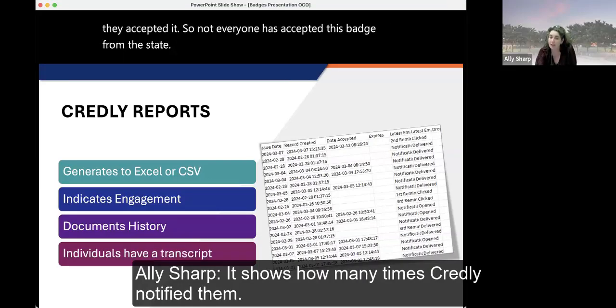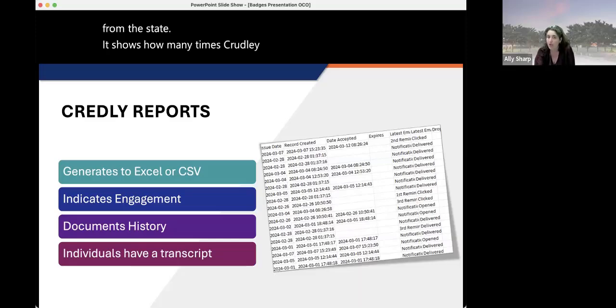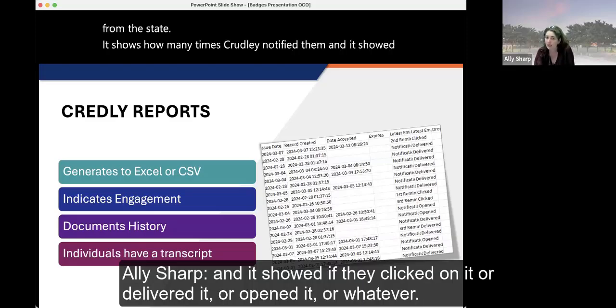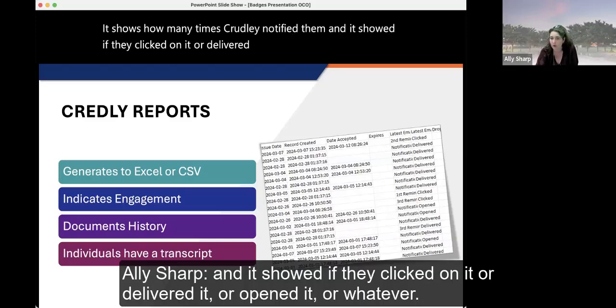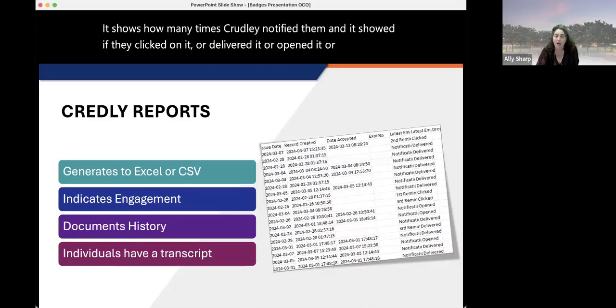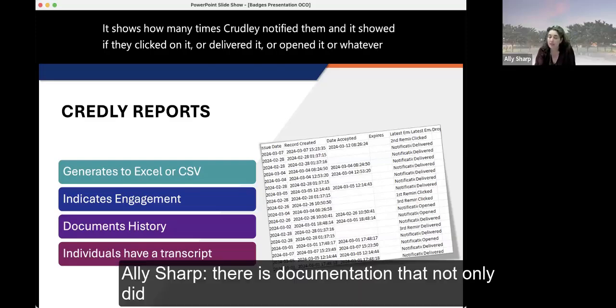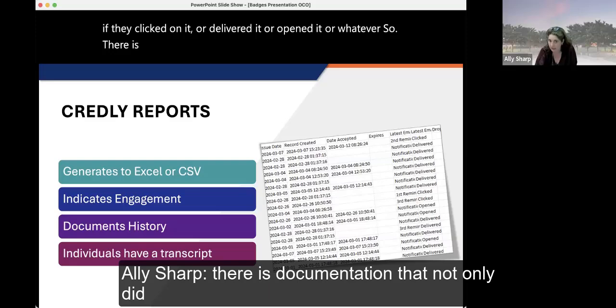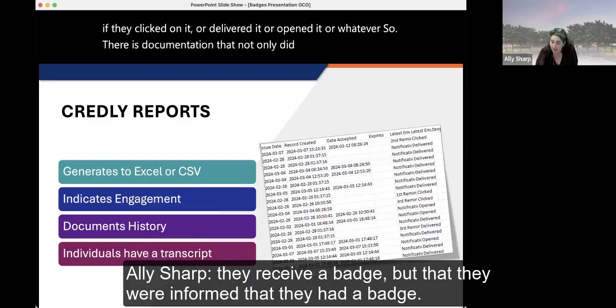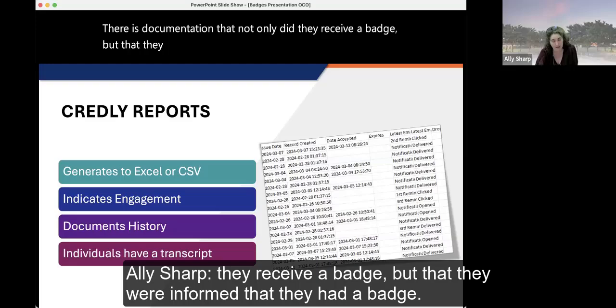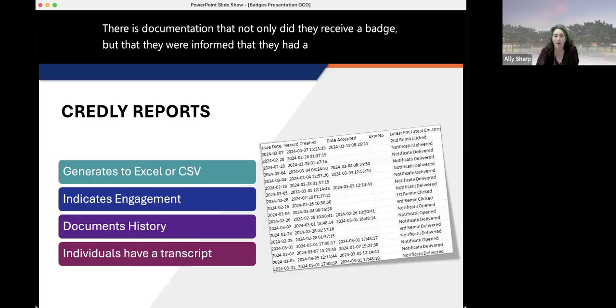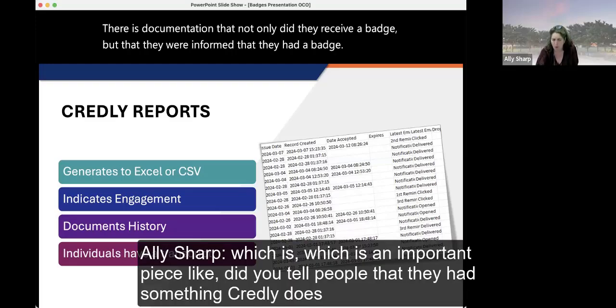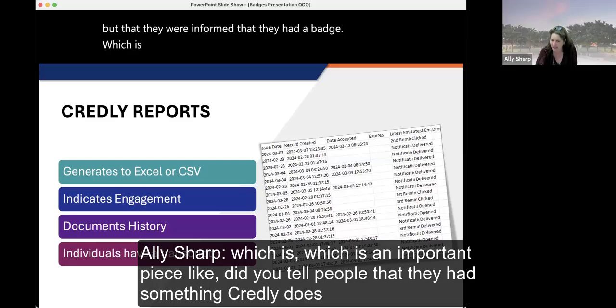It shows how many times Credly notified them, and it showed if they clicked on it or delivered it or opened it or whatever. So there is documentation that not only did they receive a badge, but that they were informed that they had a badge, which is an important piece. Like, did you tell people that they had something?